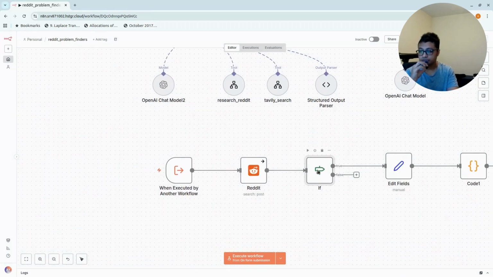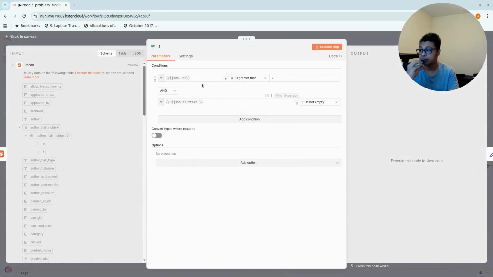Now, I've got this if. If means if the post itself has got upvotes, that means it's a problem that people are also having, right? It's a popular post essentially. That's what I like from Reddit. If your post is great, then it's discovered, and you can see that from the upvotes. Whilst with something like YouTube or LinkedIn, even if you create a good post, if you're not really exposed, then you're not going to get likes or views.